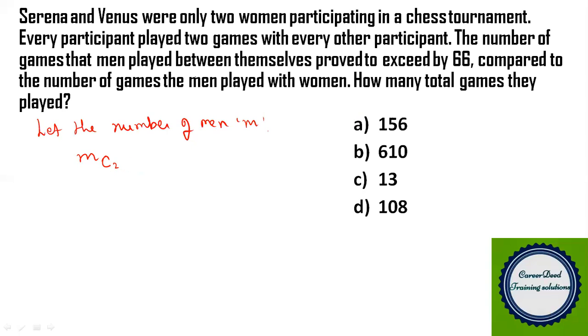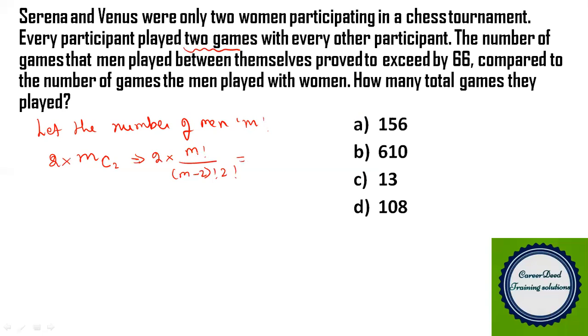But our question itself says each player played 2 games. That means you have to multiply 2 with this MC2. Now while solving, how much do we get? 2 into m factorial by (m minus 2) factorial into 2 factorial, right? Now you can write this m factorial as m into (m minus 1) into (m minus 2) into (m minus 3) and so on, right?